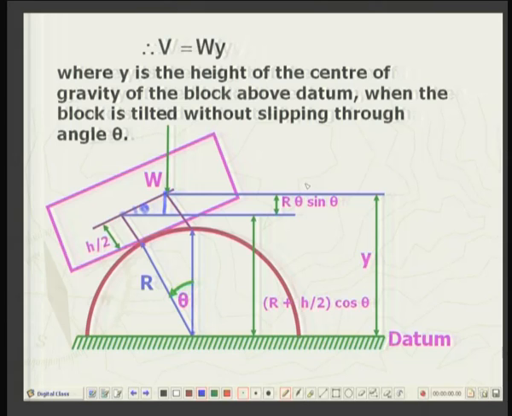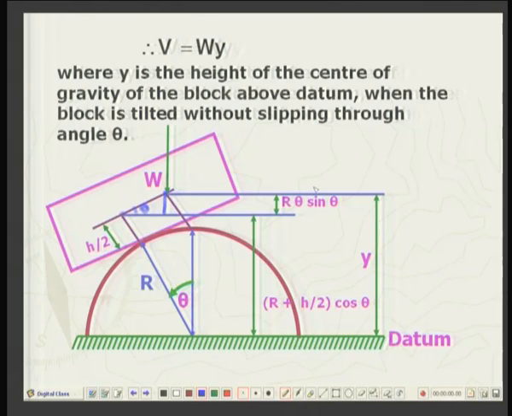And the vertical projection over here is r plus h by 2, this is the total length, r plus h by 2 into cosine theta. So, the total height from the figure is r plus h by 2 cosine theta plus r theta sin theta.